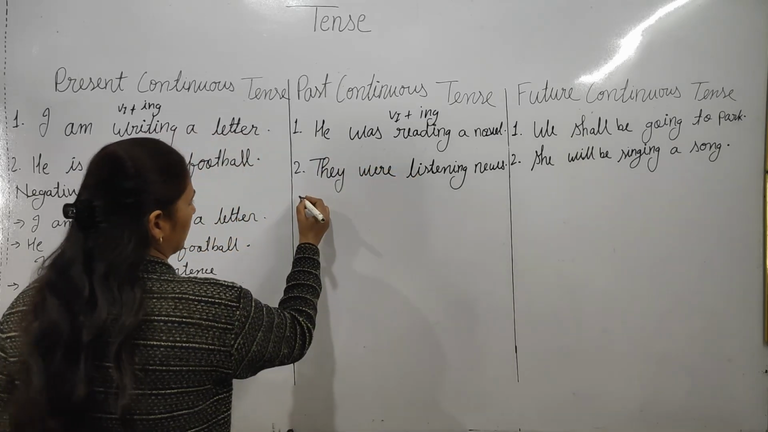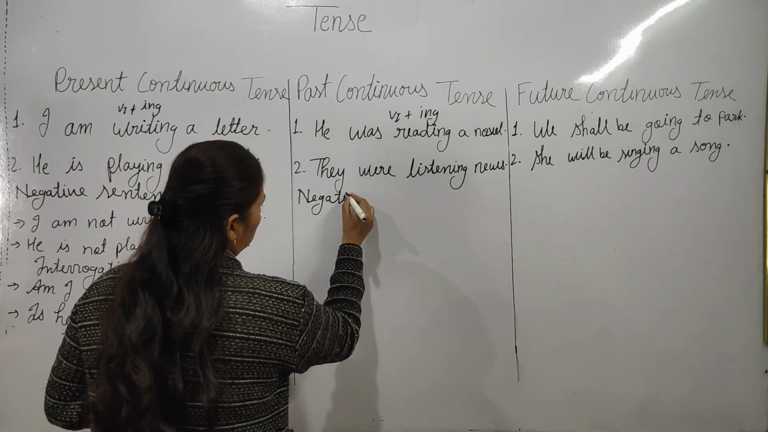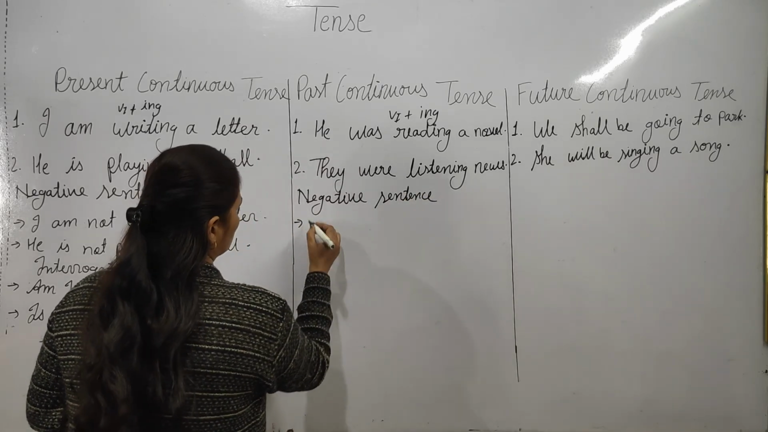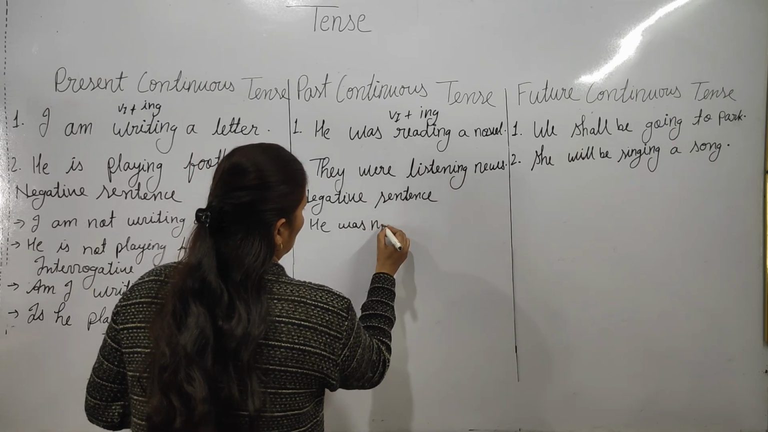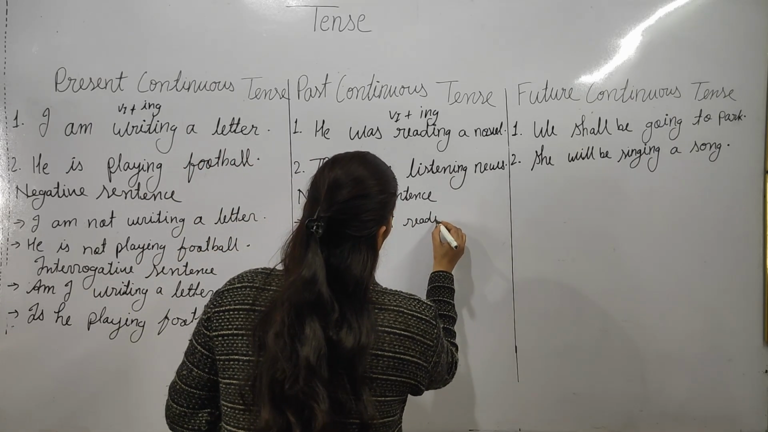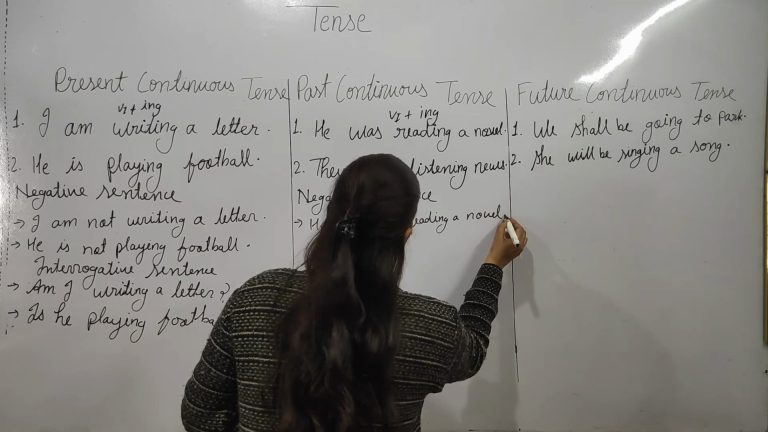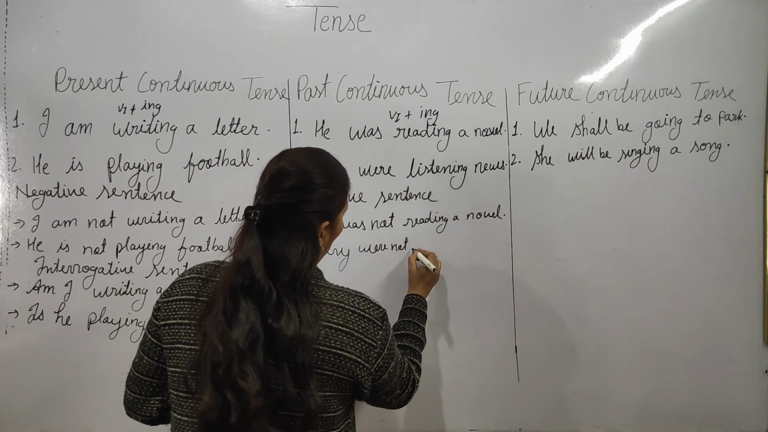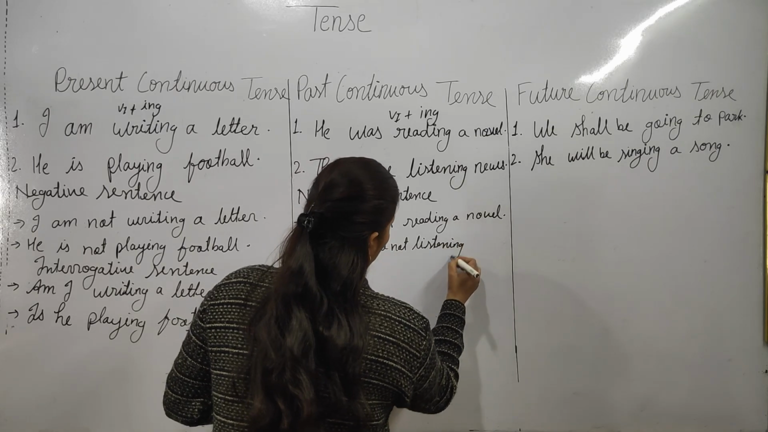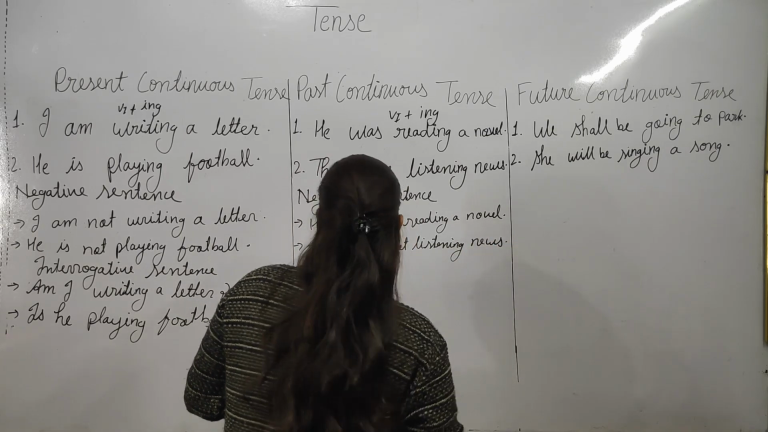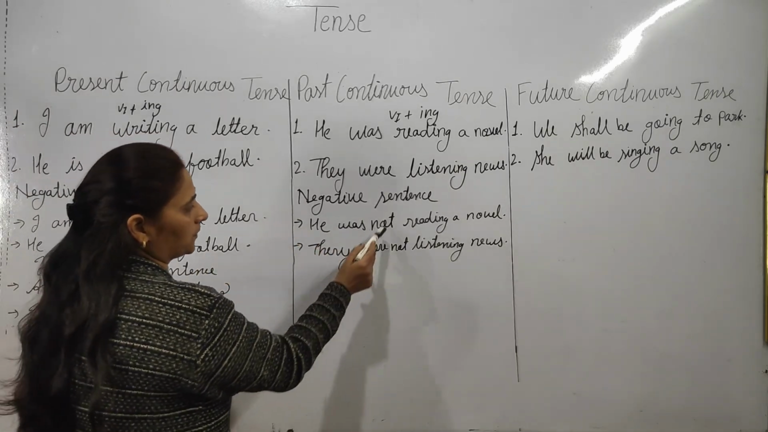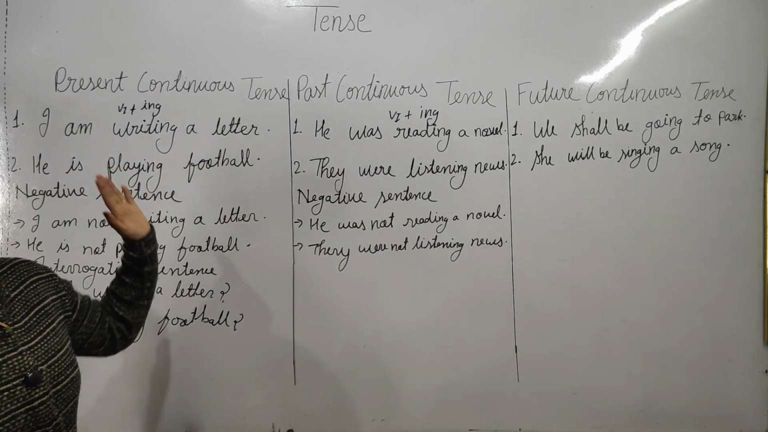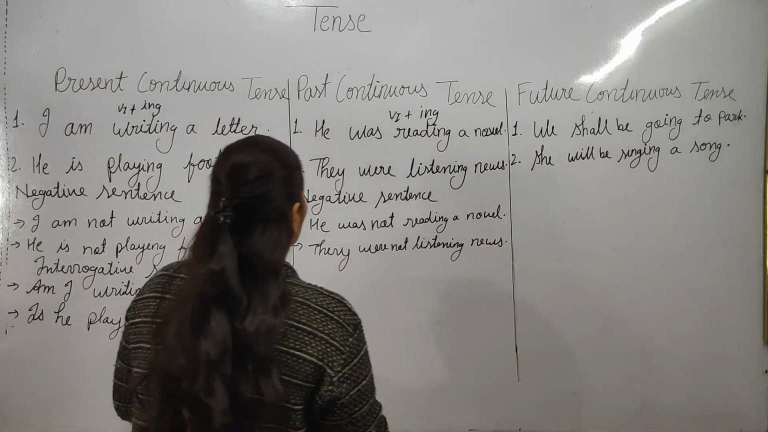Now let me tell you how to change into negative. Negative sentence. The first one: he was not reading a novel. They were not listening to news. As you can see here, was plus not plus the ing form of the verb. Sometimes you have questions regarding this; if you recognize the verb and recognize the tense, then it would be very easy for you all.